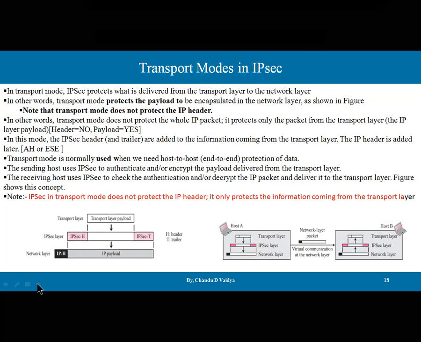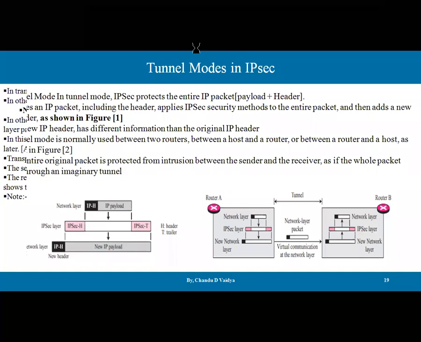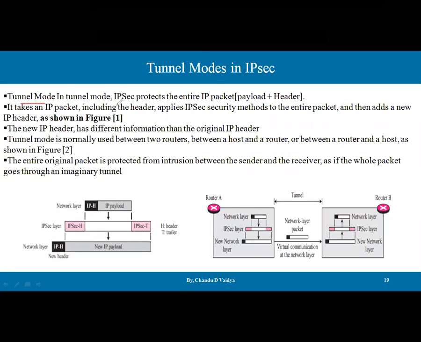Let's talk about another mode. And the other mode is the tunnel mode. What happens with the tunnel mode? In tunnel mode, IPsec protects the entire IP packet. An entire IP packet means what? The payload plus header. Whatever data is coming from the upper layer is going to be protected.